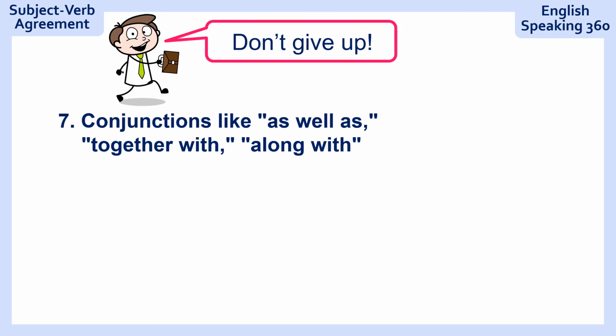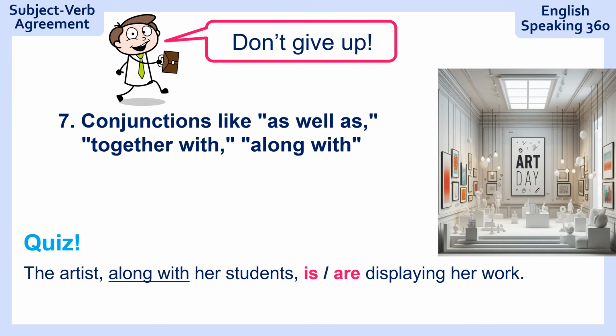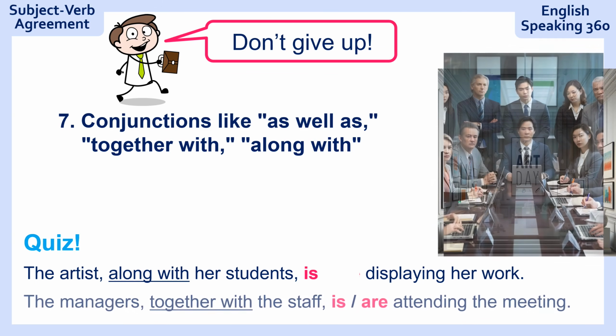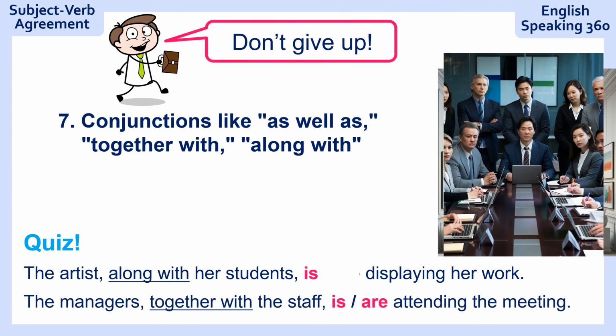Don't give up. Number 7, conjunctions like as well as, together with, and along with. Here's your quiz. The artist, along with her students, displaying her work. Ready? The answer is the artist, along with her students, is displaying her work. Number 2, the managers, together with the staff, attending the meeting. And the answer is the managers, together with the staff, are attending the meeting.